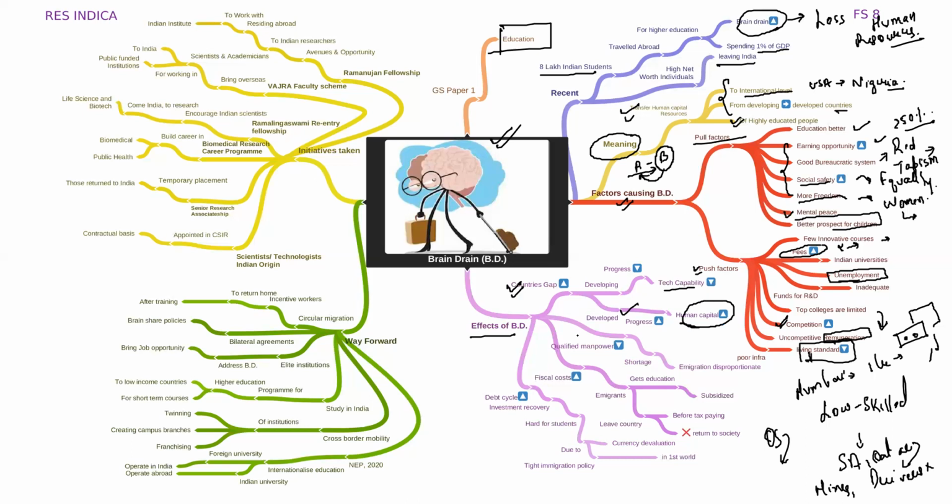There is also a decline in qualified manpower. And the emigration is disproportionate. A lot of people leave India, and very few people from other countries come to India to work. Also, debt cycle: investment recovery is hard for students due to tight immigration policy.